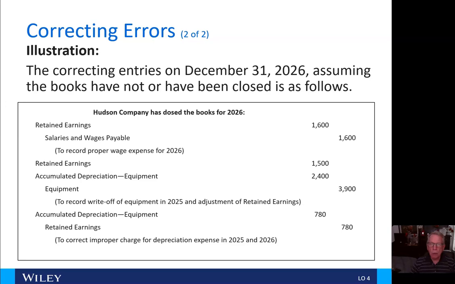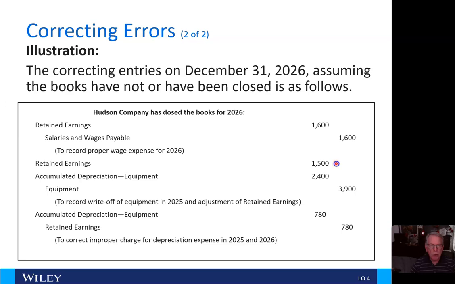Now, had it closed, assuming they have not or have not been closed as follows, we would continue on with if they have closed the books for 2026, then we would have the $1,600 correction here to record the proper wage expense for 2026.